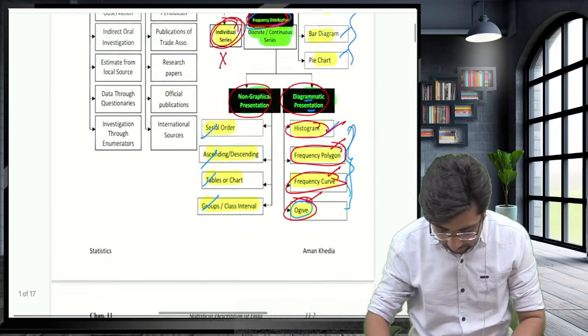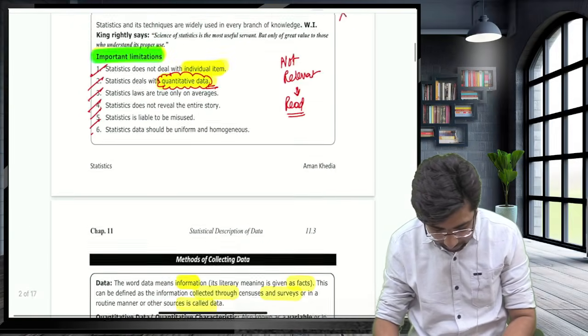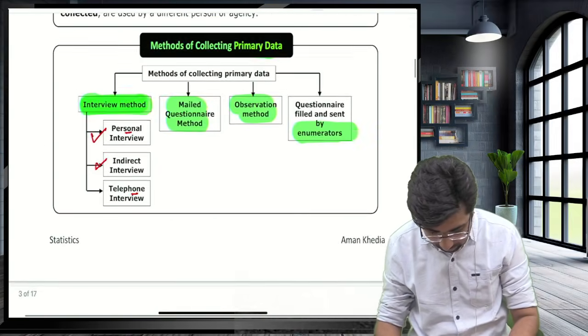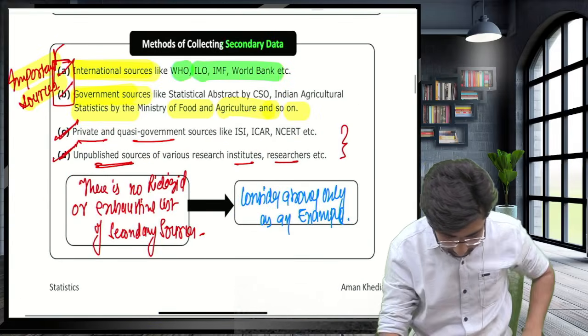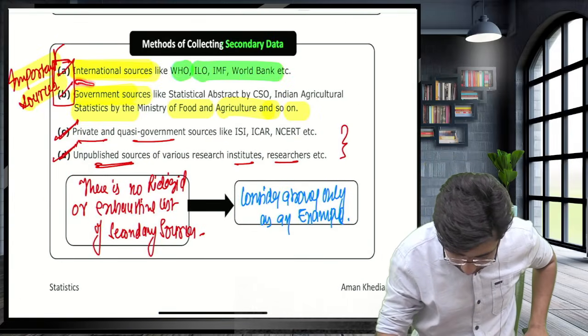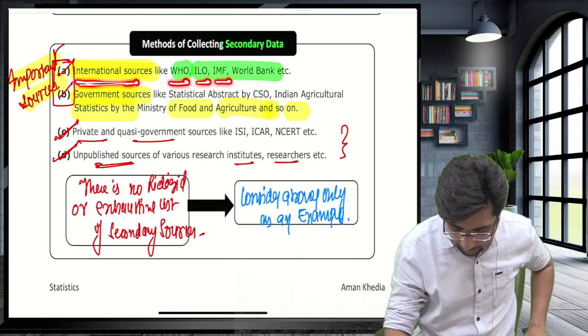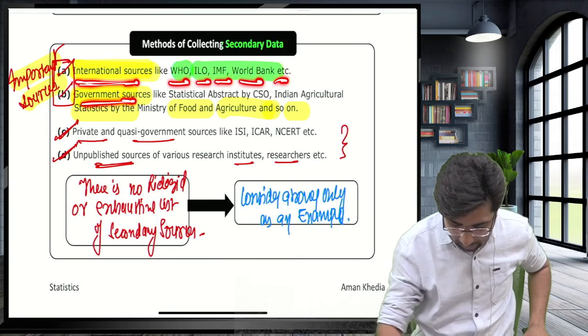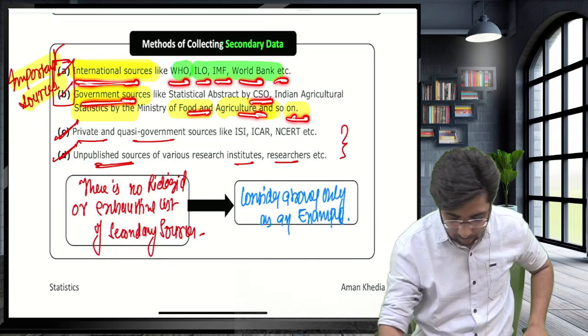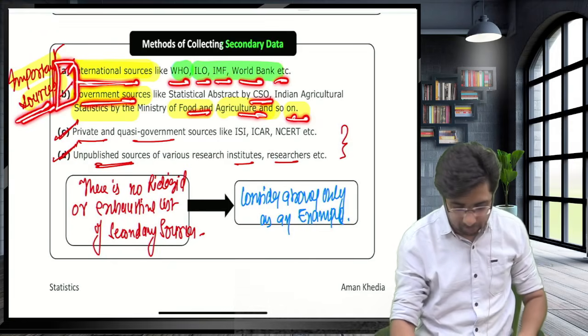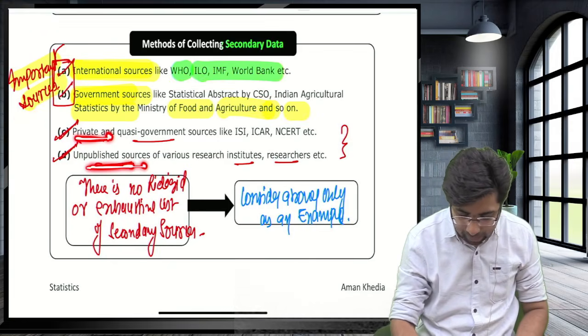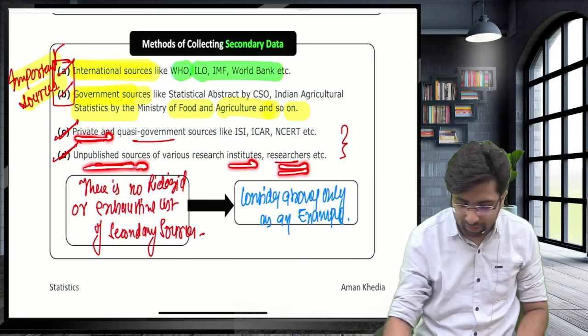Guys, now let's look at this. International sources like WHO, IMF, the World Bank, etc. Government bodies like CEO, food, agriculture, industry, and so on. Guys, these 2 are considered important sources. Then private organizations and unpublished sources like institutes, research papers, like this.